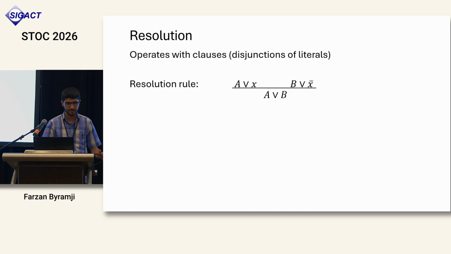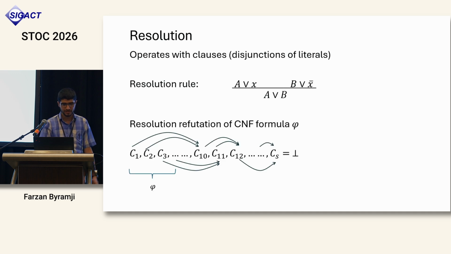This is a very simple proof system which operates with clauses, just ors of literals. We have a single inference rule which says that if A and B are clauses, then from A or X and B or not X, we can derive A or B. A refutation in this proof system for a formula phi is just you start with the clauses of phi and then repeatedly apply this resolution rule until you have derived the empty clause.